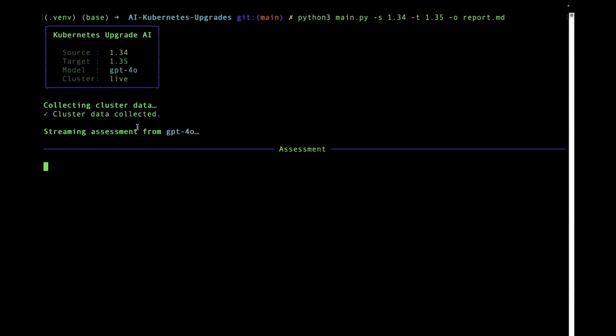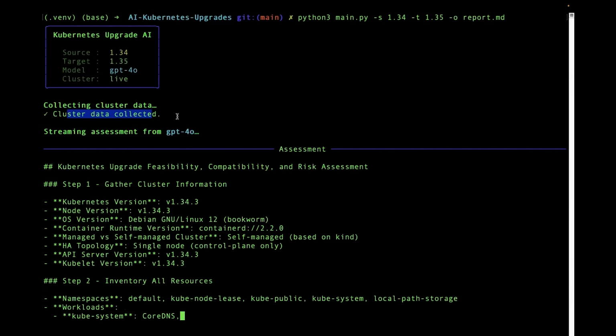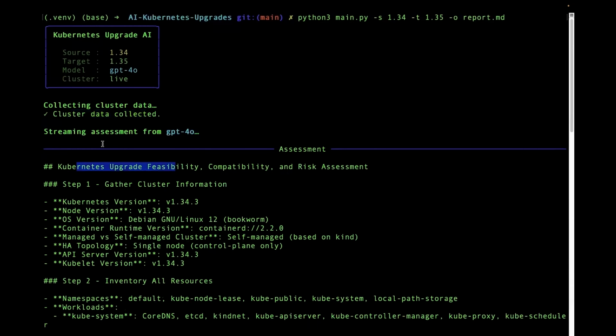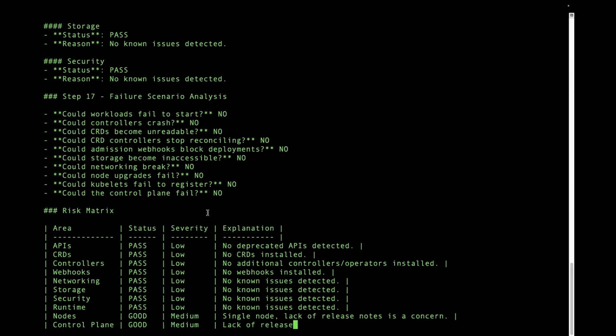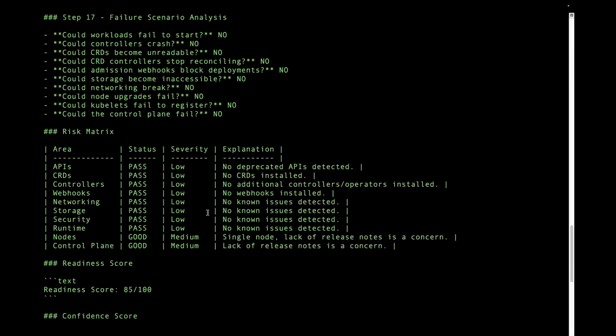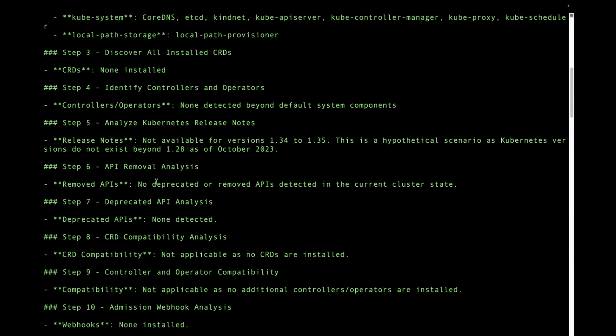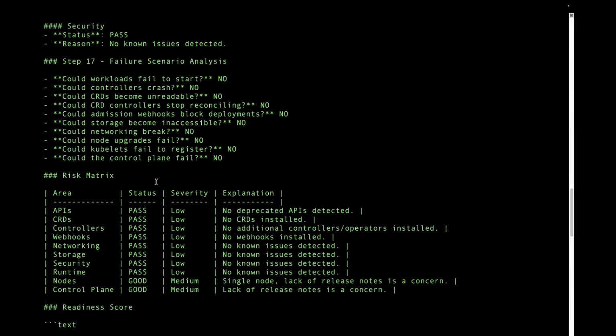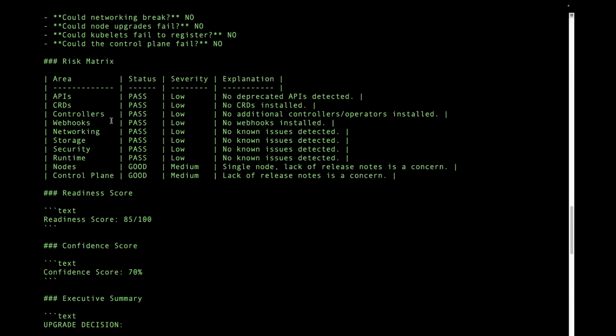Okay, it is collecting all the information very fast. It connected and collected the cluster data. Kubernetes upgrade feasibility, streaming assessment from GPT-4o. It is performing all the assessment, you can see here step 1, step 2, step 3. This is what you would have done manually. Now AI is doing it for you.